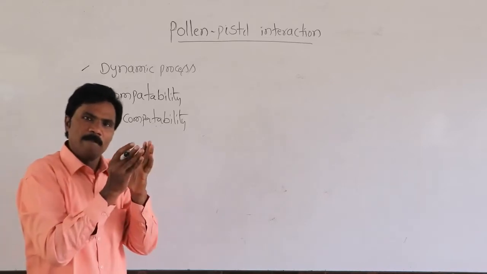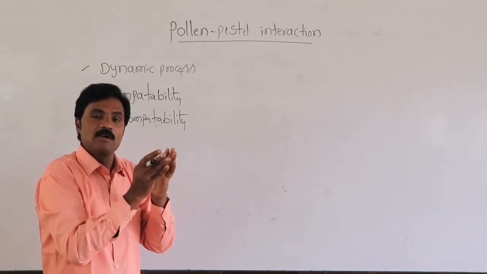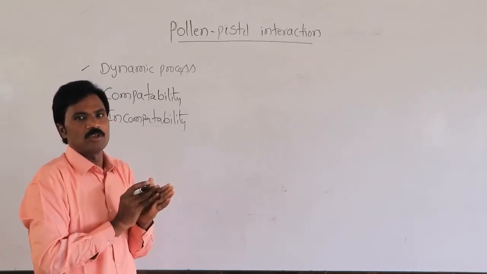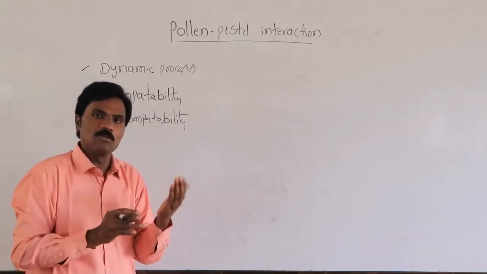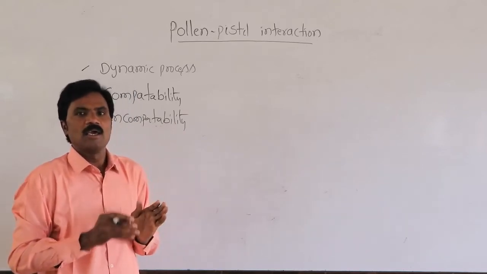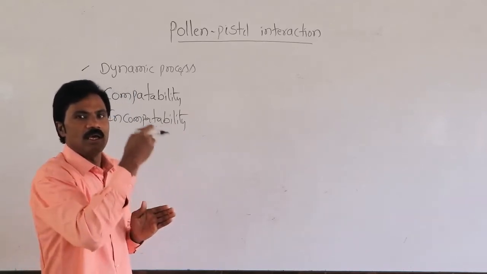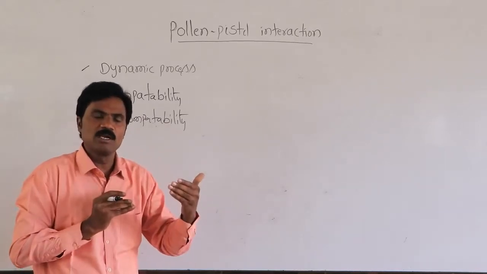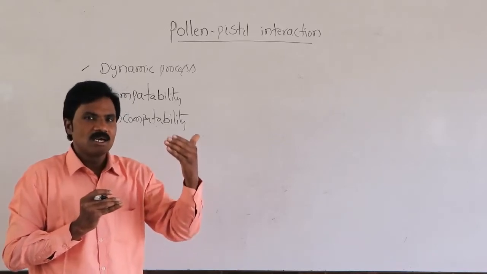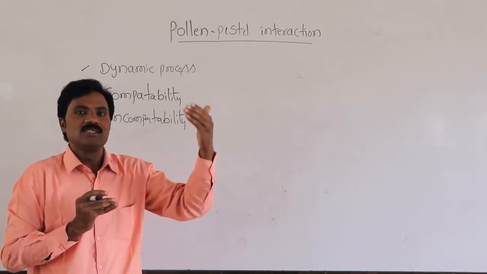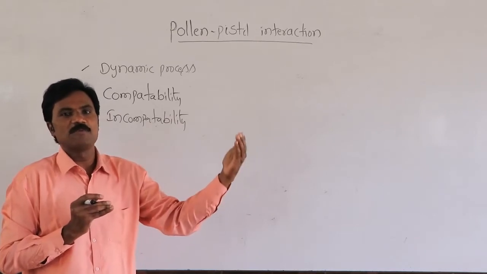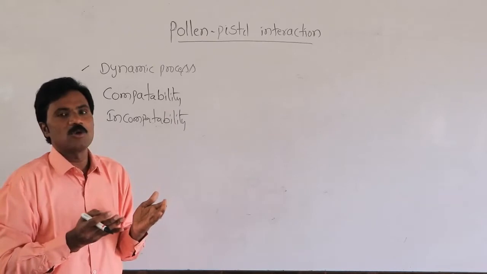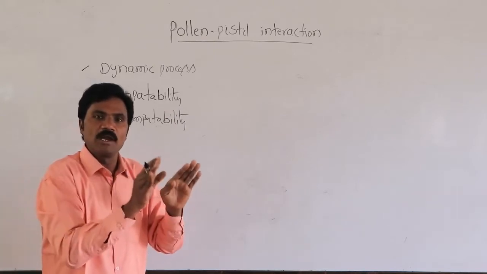For example, mango pollen grains. Why? Because there is less possibility, there is no guarantee. Suppose it is spread, because both male and female are non-motile. Either wind or animal, any one of the agents is ready to transmit. At the time of transmission, the pollen grain does not know whether it is the stigma of the same species or another species, similar or dissimilar. That's why there is no guarantee of pollination.